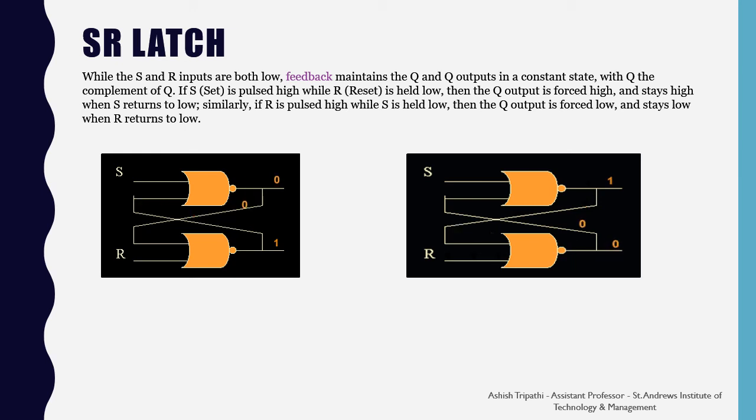So there is a feedback effect. Hence you can see that when S is 1 and R is 0, the Q output is high and it will stay high. But if R is 1 and S is 0, then the Q output stays low, that is 0.